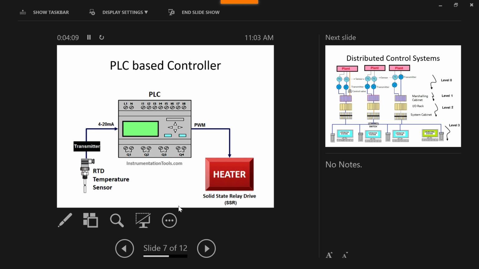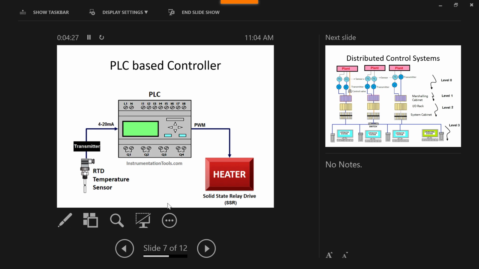So yesterday also you saw in the lab, people who have studied the Siemens LOGO PLC may know the LOGO PLC also looks like this.